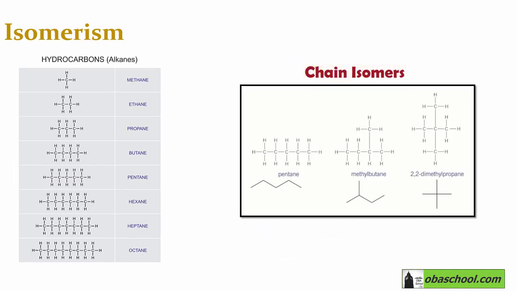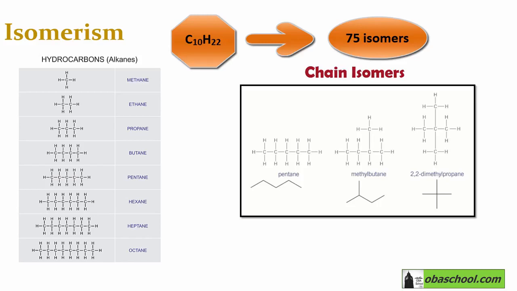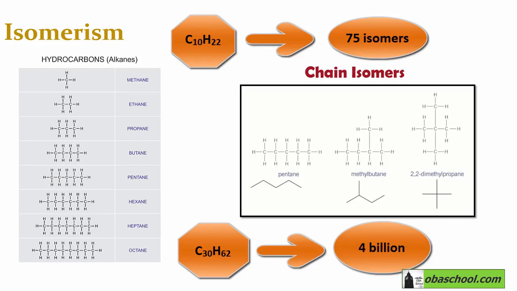The number of isomers increases dramatically as the number of carbon atoms in the chain increases. For example, decane, which is C10H22, has 75 isomers, and C30H62 has over 4 billion isomers.